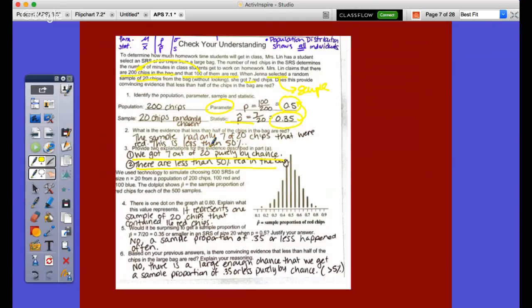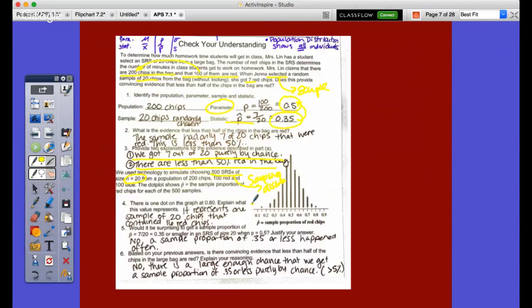In this case, we use technology to simulate choosing 500 simple random samples, which, by the way, means that this is a sampling distribution. So a sample of a sample, SRS, a simple random sample, 500 of them. Each dot represents one SRS of size 20, from a population of 200 chips, 100 red and 100 blue. The dot plot shows p hat as the sample proportion of red chips for each of the 500 samples.